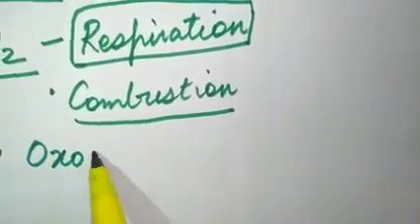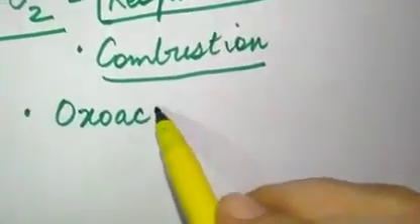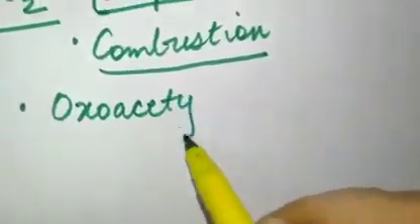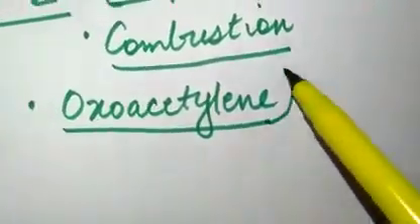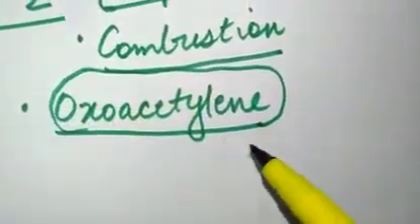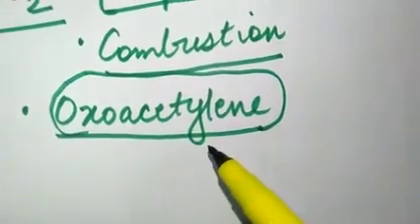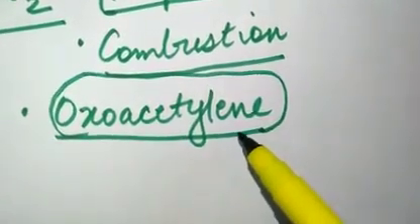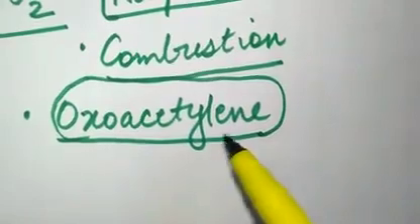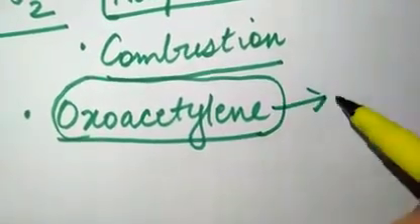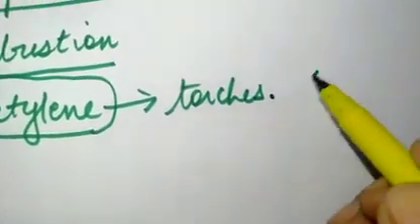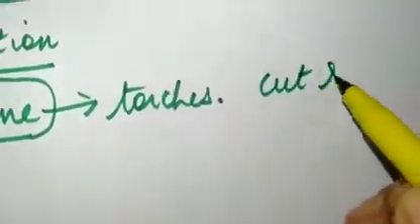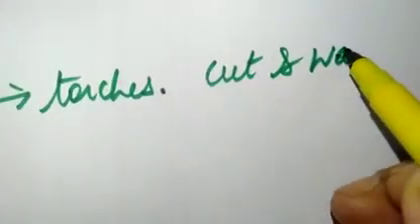oxyacetylene torches. Now what is this oxyacetylene? Acetylene and oxygen mixture is known as oxyacetylene. It means oxygen combines with acetylene, and these oxyacetylene torches are used to cut or to weld metals.